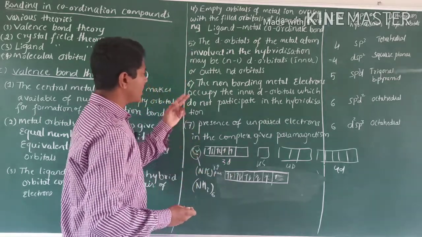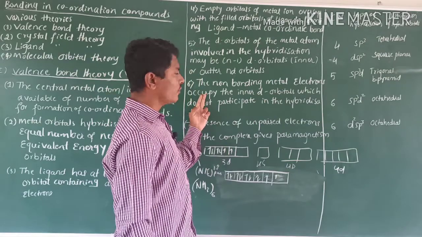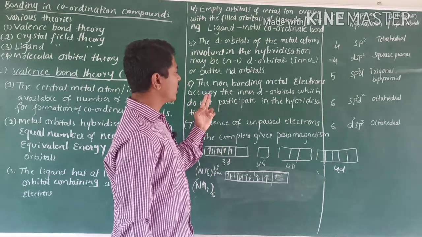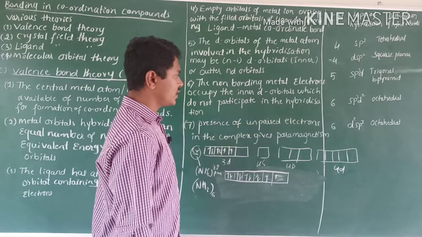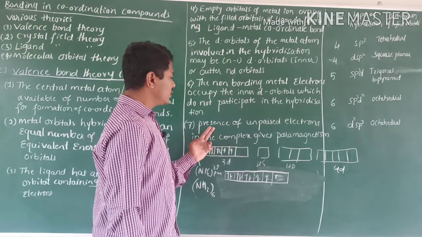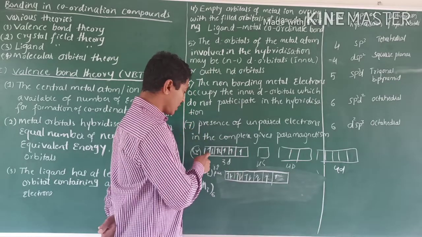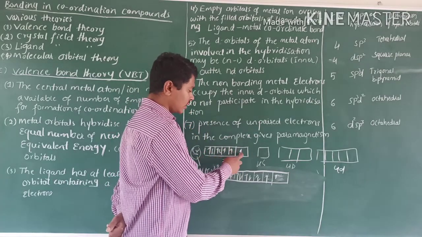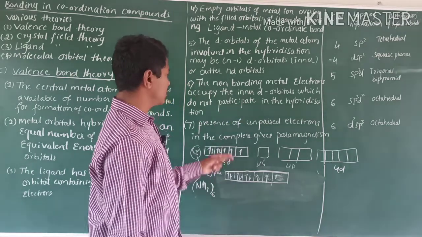Okay. Last one, the non-bonding metal electrons occupy the inner d orbitals which do not take part in the hybridization. The presence of unpaired electrons means single electrons. These are all paired electrons. These are all unpaired electrons. The presence of the unpaired electrons.